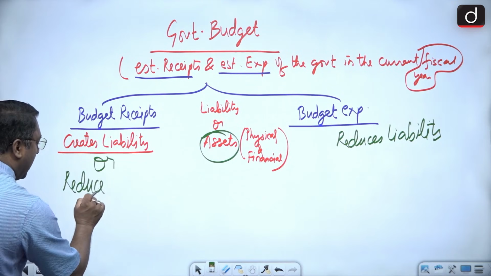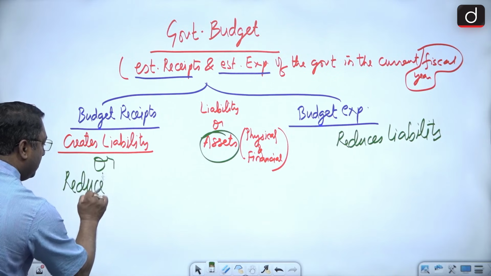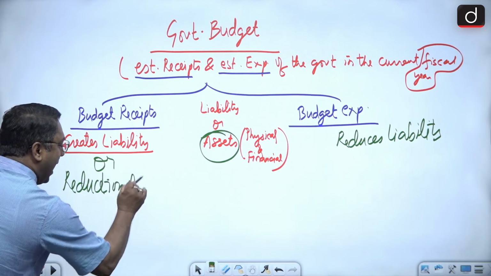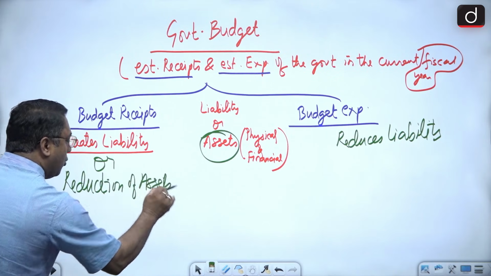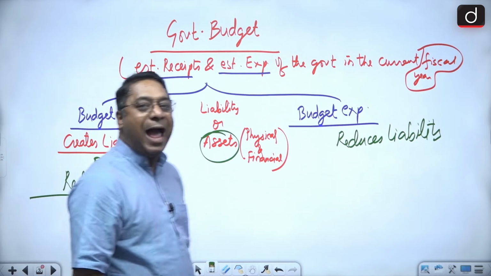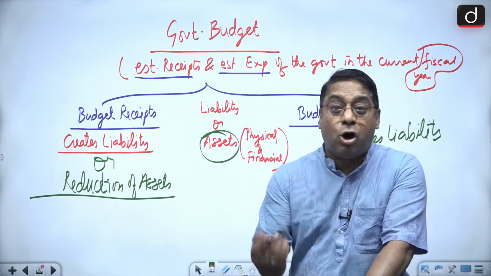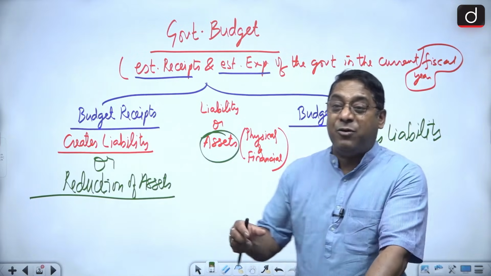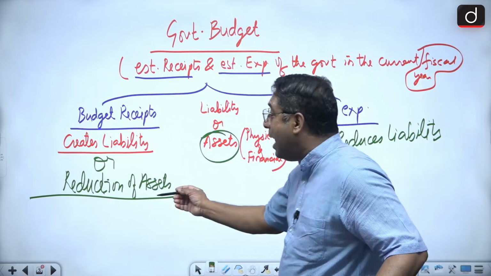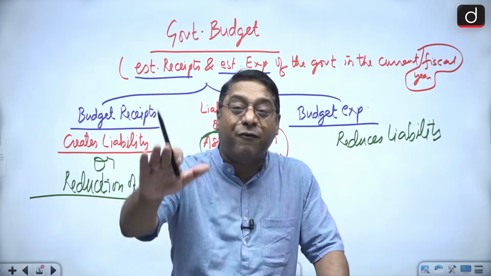So reduction of assets. Got it? Reduction of assets. Clear? So whenever there is disinvestment, the government is going to get the money, but with that disinvestment, what will happen? There will be reduction of assets.